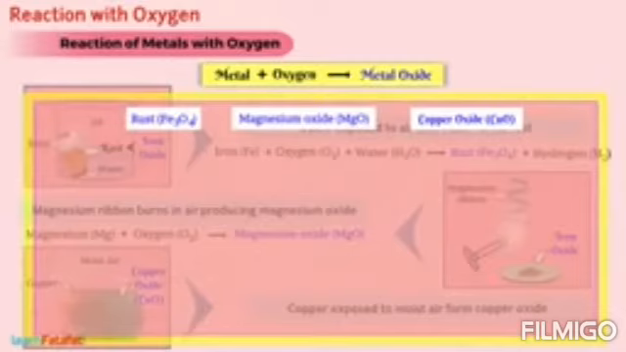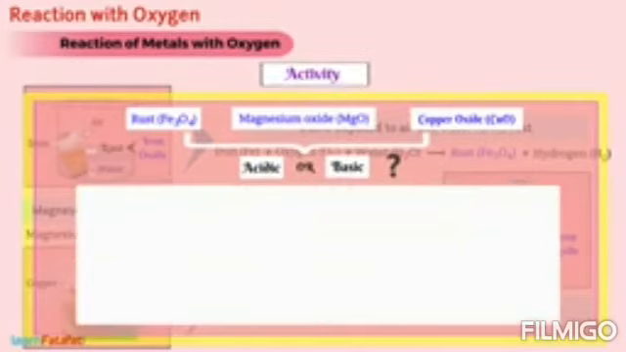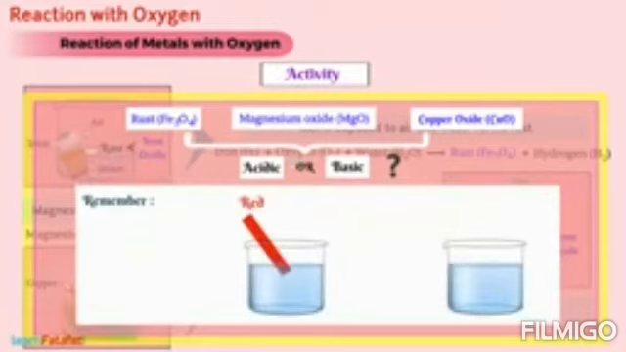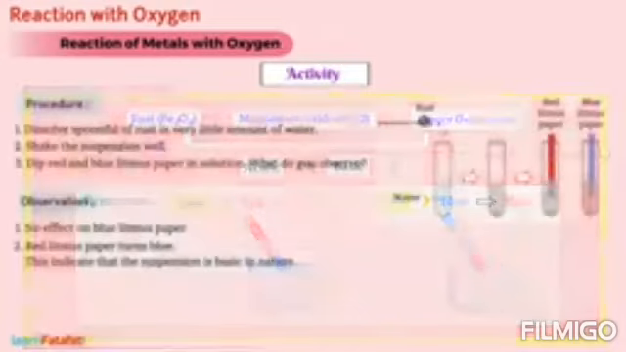To understand the nature of oxide formed by metals, that is acidic or basic, let's perform an activity. But before that, remember, if in a solution red litmus paper turns blue, then the solution is basic. While if blue litmus paper turns red, then the solution is acidic. Activity.